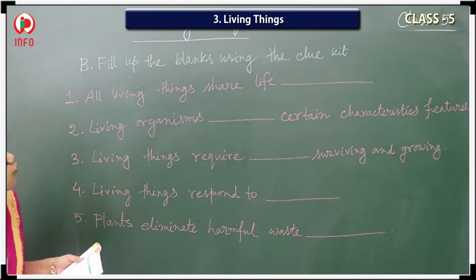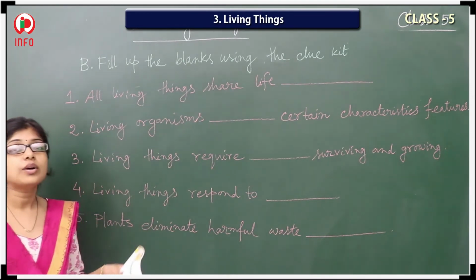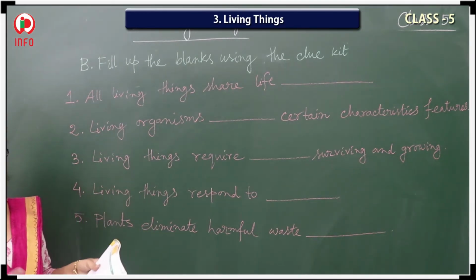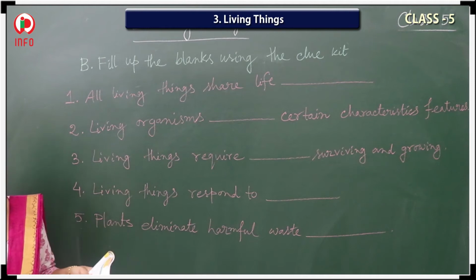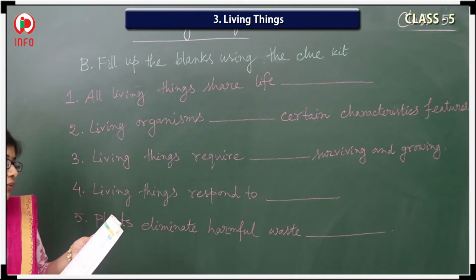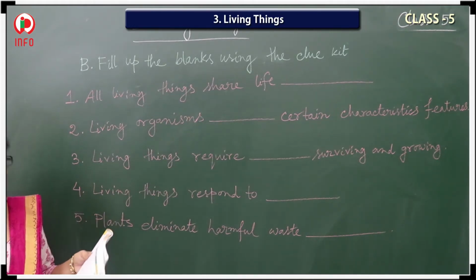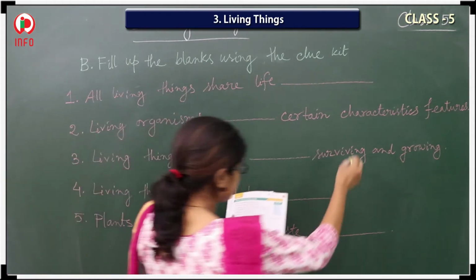So B: fill up the blanks using the clue kit. Here clue kits are given, and we have to fill the blanks using them. First one: all living things share life dash. That one should be processes.